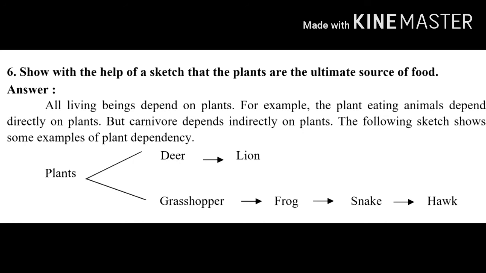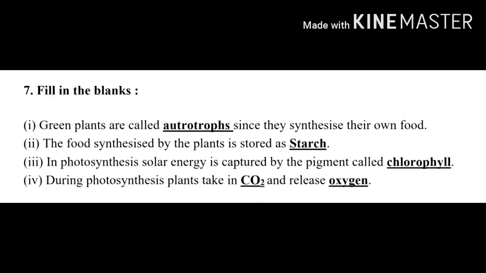Now, like a food chain, you have to write it like a flow chart. Plants are eaten by both deer and grasshopper, and the deer is eaten by lion. Next, the grasshopper is eaten by frog, and the frog is eaten by snake, and the snake is eaten by hawk.